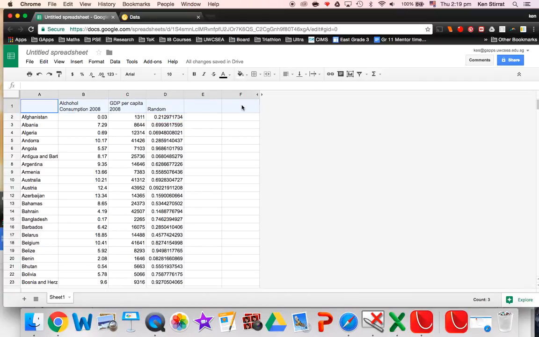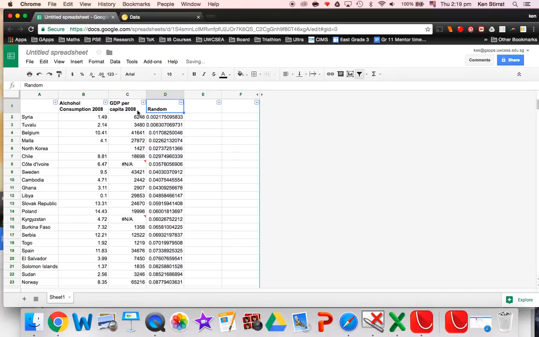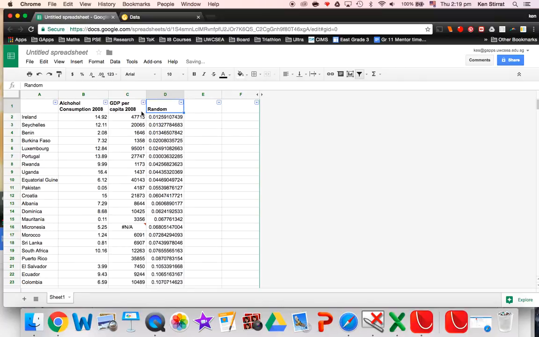So put some filters above here. The problem is when I sort from smallest to biggest, these have changed, but these numbers have changed again. These have been sorted according to the original random number, smallest to biggest, but in that split second after I did A to Z, the random number changed again. So it looks a bit odd. Have I really sorted these into size order? Look, these numbers aren't smallest to biggest. They were, but they instantaneously changed again to produce another random number. So we have sorted them into a random order, and if we pick the top 30 from here, that's a random selection of 30 countries.